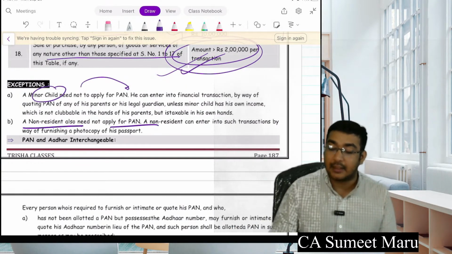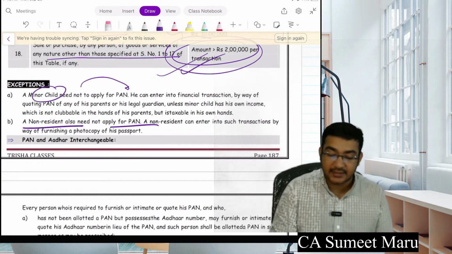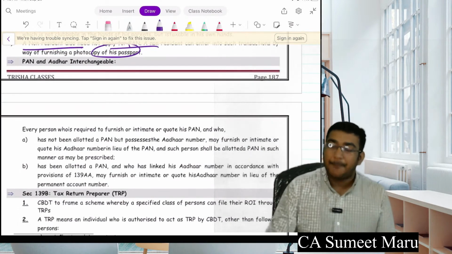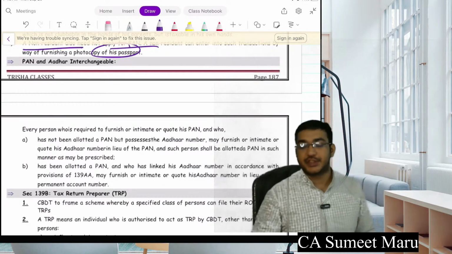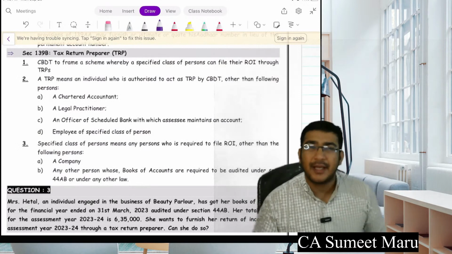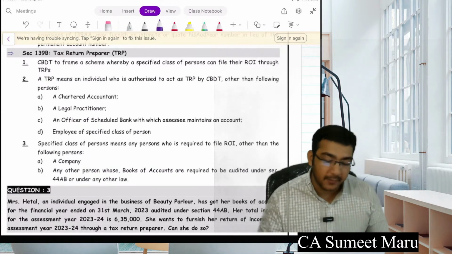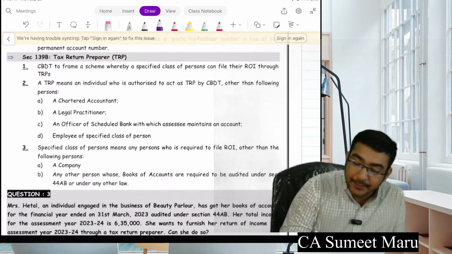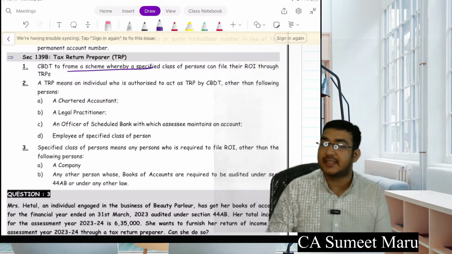Non-resident person entering such transactions can give his passport for such transactions. And PAN and Aadhaar are now interchangeable. So in case your PAN and Aadhaar are linked, instead of PAN, you can also show your Aadhaar number, no problem. Government will get to know what you are doing. Next part, CBDT can frame further such schemes in future.